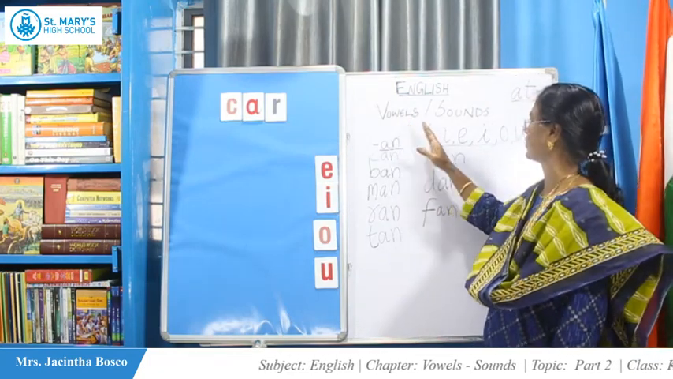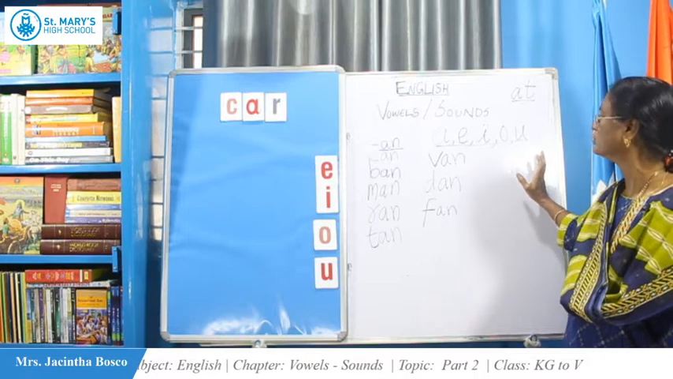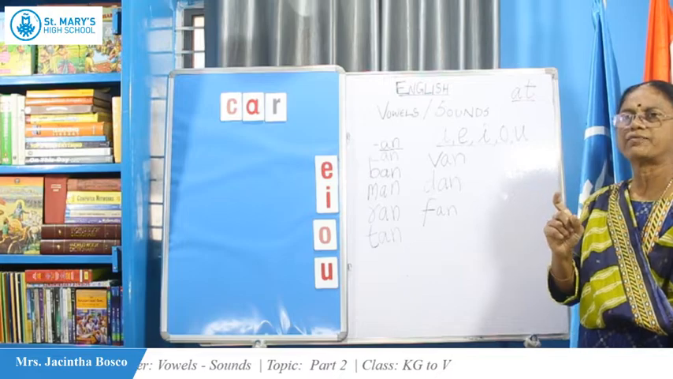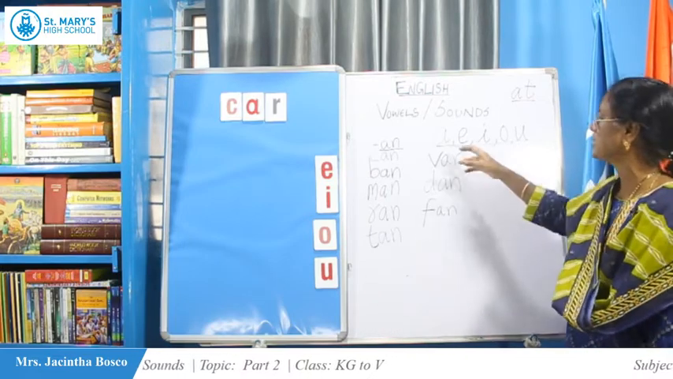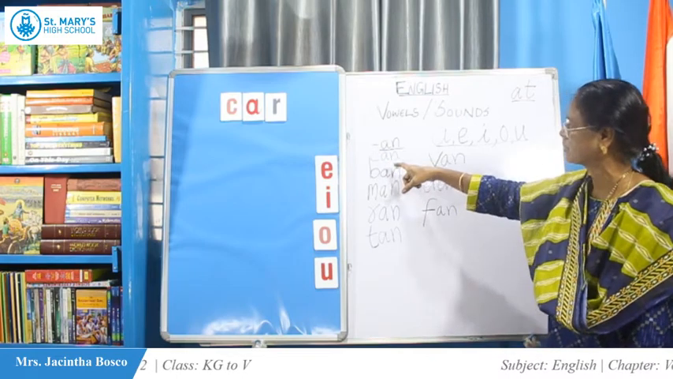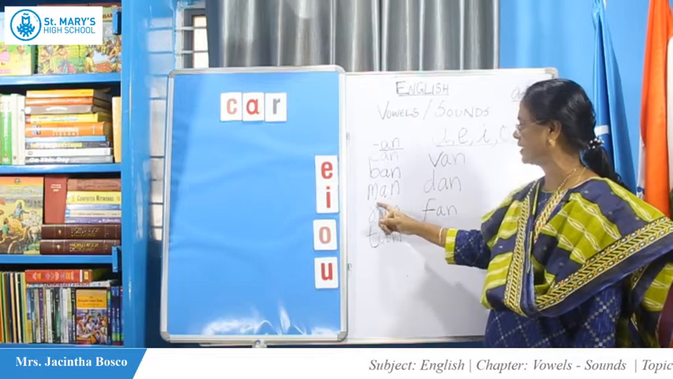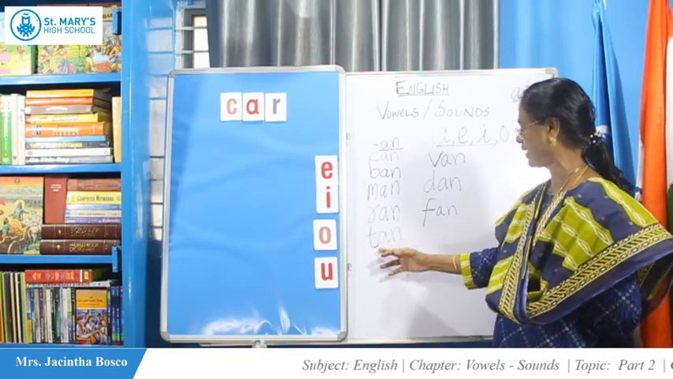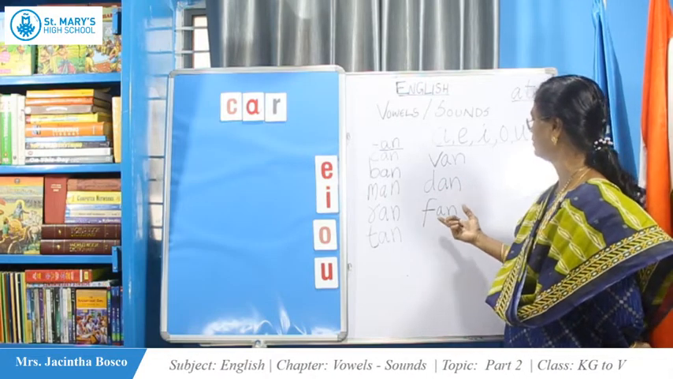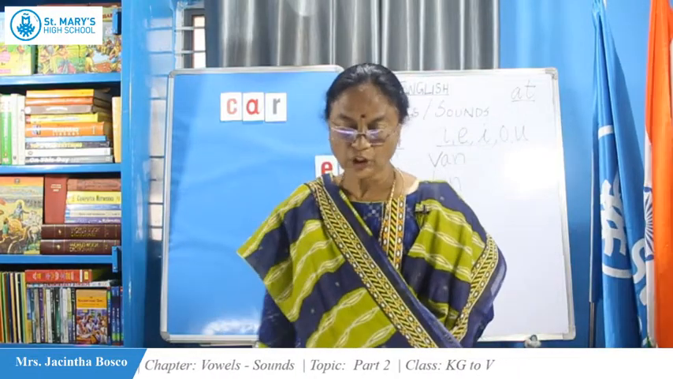Once again, I will repeat what the vowels are. A, E, I, O, U are the 5 vowels. The remaining 21 letters in the alphabet are consonants. So, now using an, we can make some 3-letter words: C-A-N, can; B-A-N, ban; M-A-N, man; R-A-N, ran; T-A-N, tan; V-A-N, van; D-A-N, dan; F-A-N, fan.